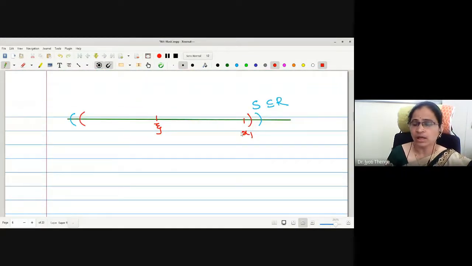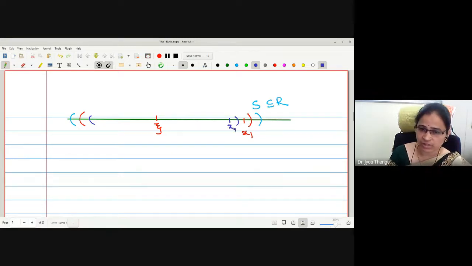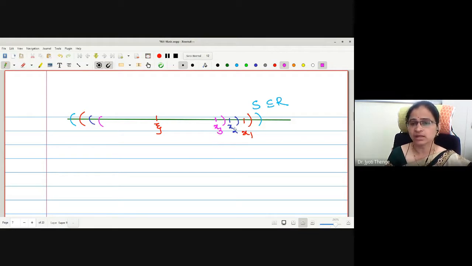Therefore, let us exclude this point x1 and mark another neighborhood. Then this neighborhood should also contain one more point other than zeta. Let me mark x2 here. Let us go further: again mark the neighborhood around zeta, excluding x2. This neighborhood should contain again one more point, say x3, other than zeta. Let this be x4. Just go on doing this.